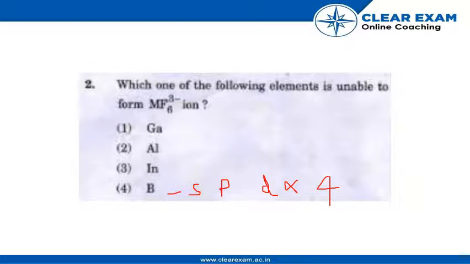Coordination number of 4 will not be able to form the complex of MF6 3-. So B, that is boron, will be the answer, which is unable to form the MF6 3- ion.